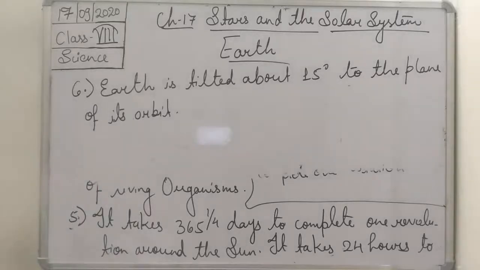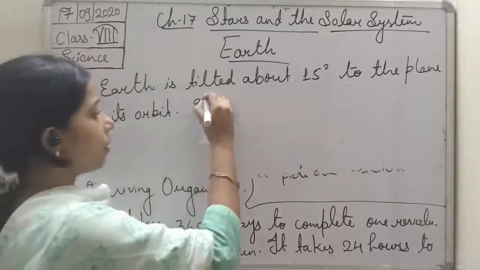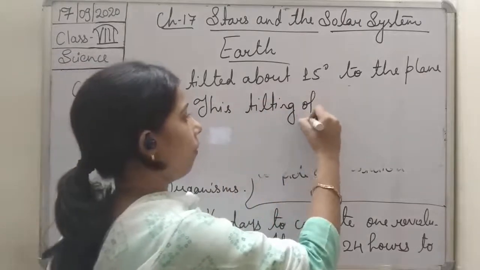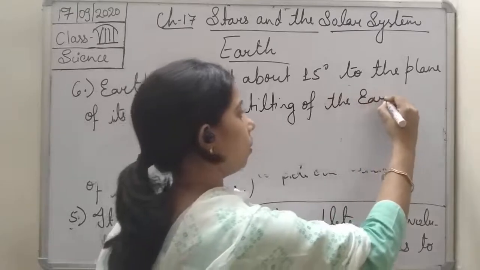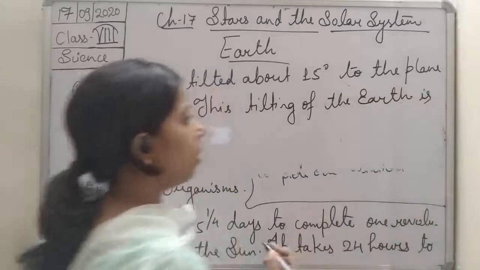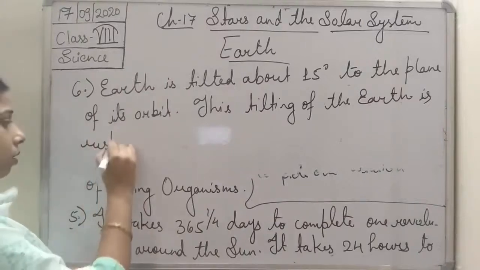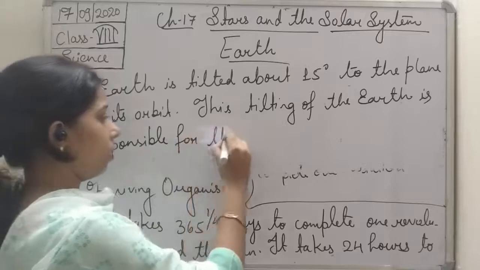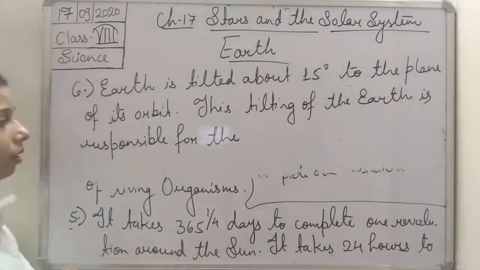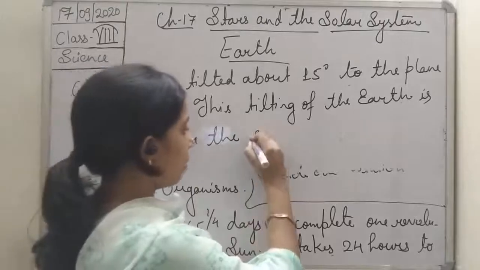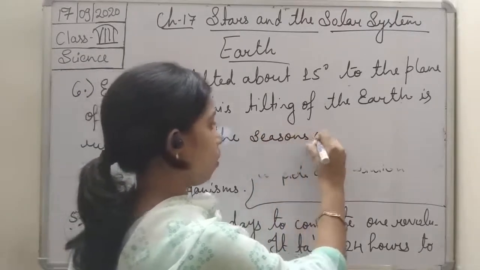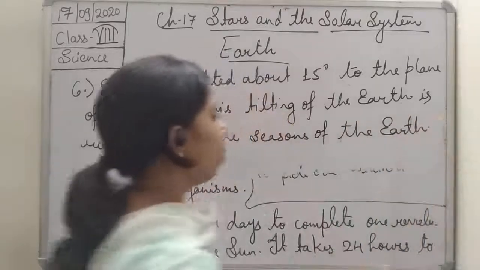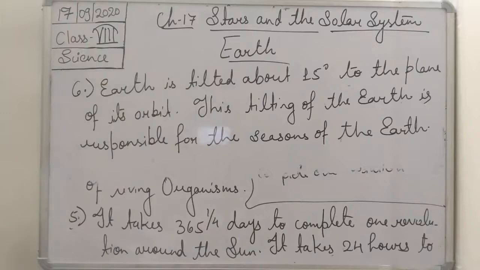So we can write it that this tilting of the earth is responsible for the seasons of the earth.